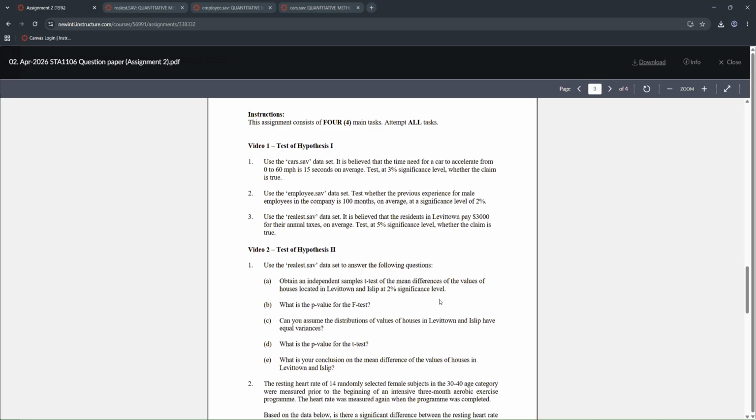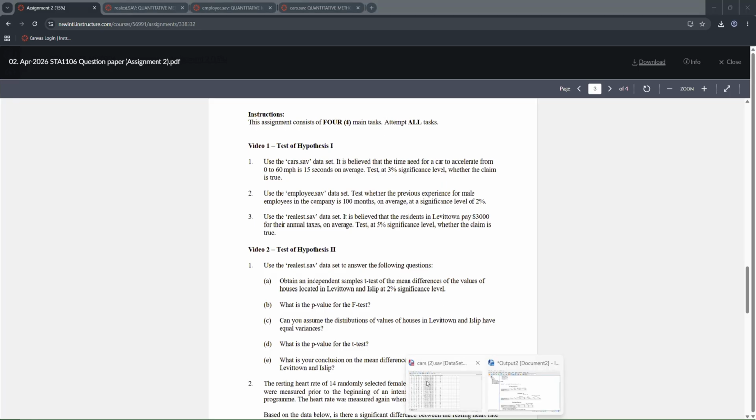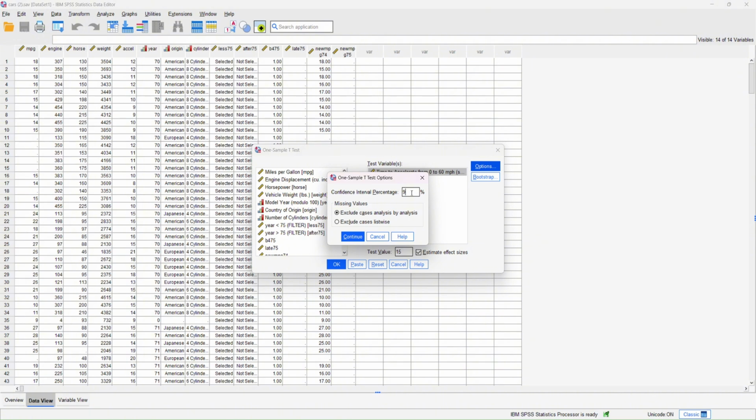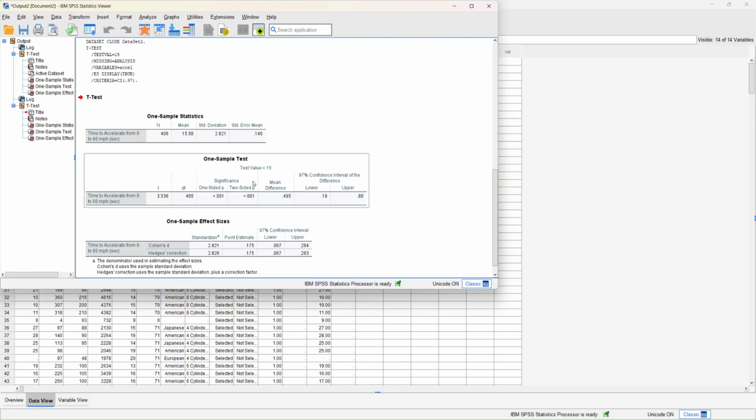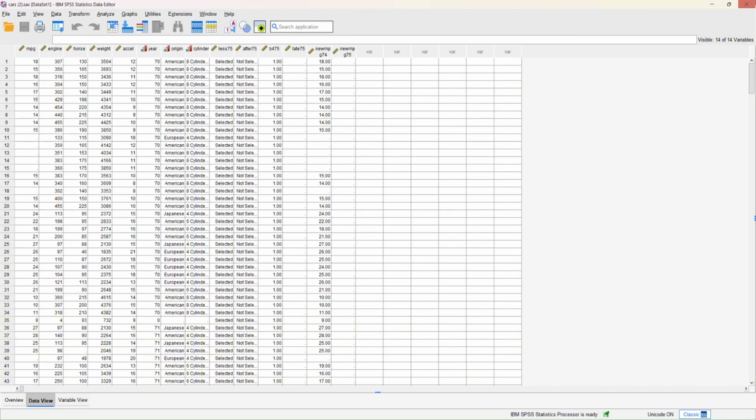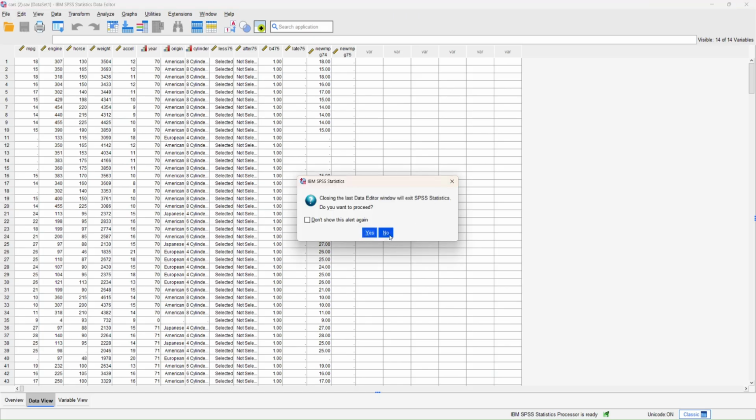And the confidence level right here, don't need to set anything. I mean, sorry, need to set, this is 3%, so we have to set it as 97. And press OK. So this will be our one-sample t-test, and the claim will be false because the p-value is smaller than the alpha, so we will be rejecting it. And yeah, so we will close it for now, because for question 2 we are not going to need this.